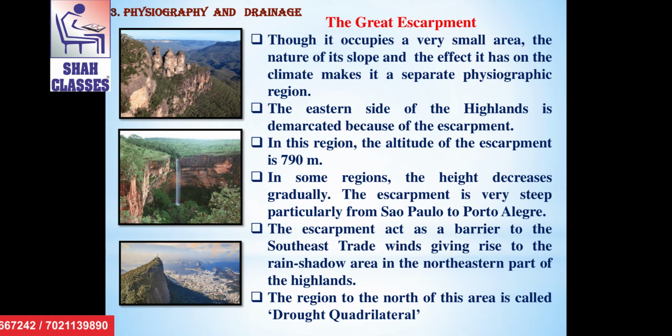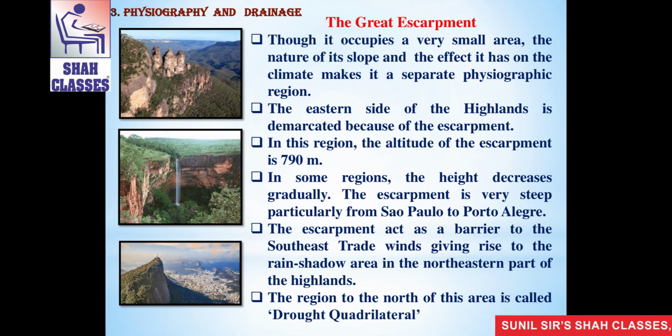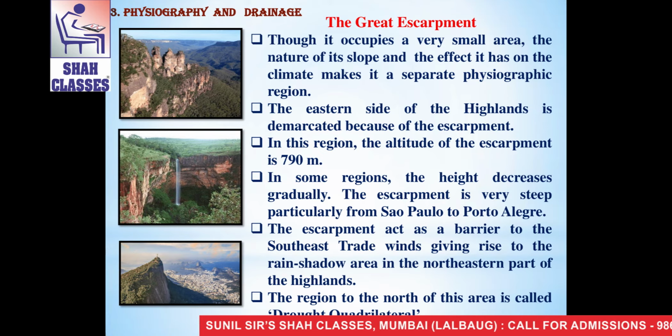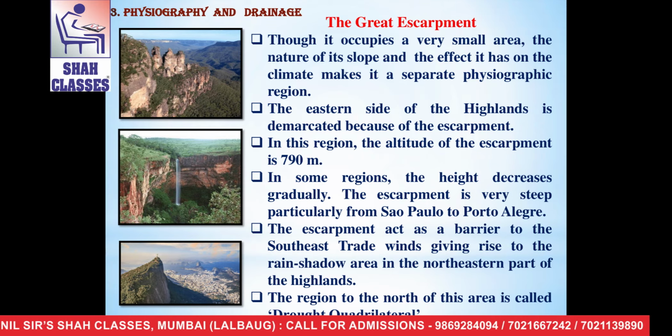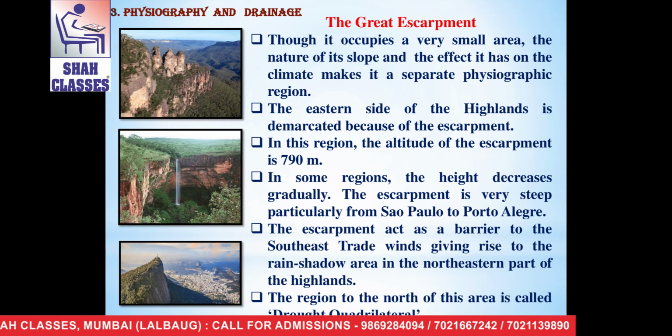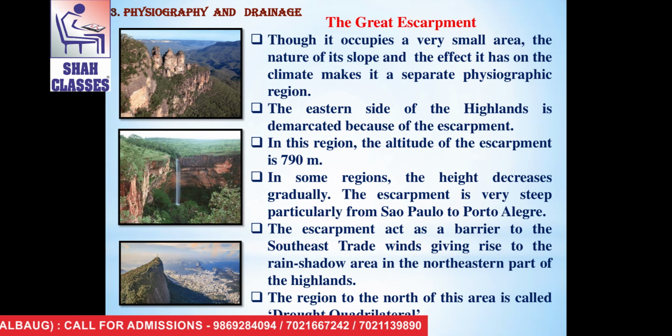The next physiographic division of Brazil is the Great Escarpment. Though the Great Escarpment occupies a very small area, the nature of its slope and the effect it has on the climate makes it a separate physiographic region. The eastern side of the highlands is demarcated because of the escarpment.